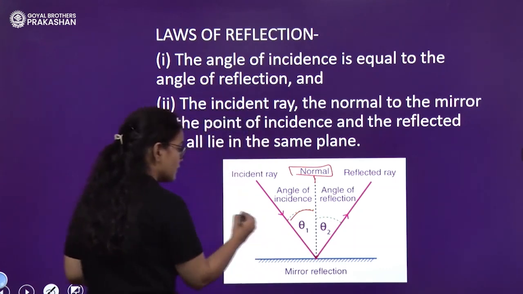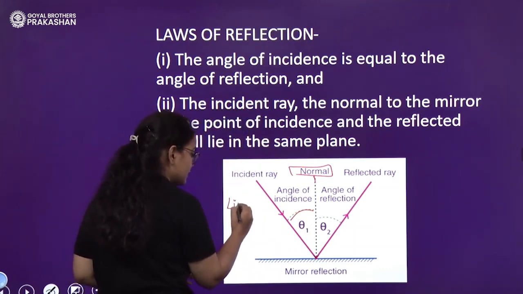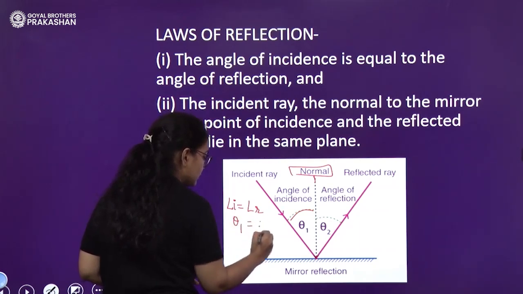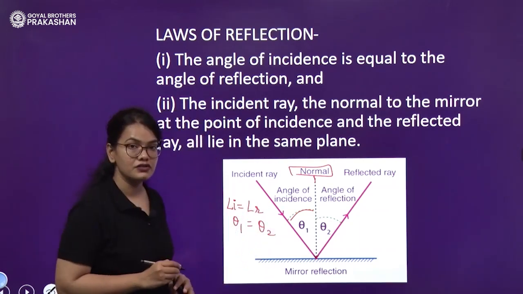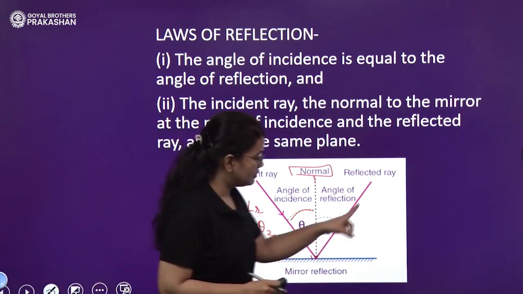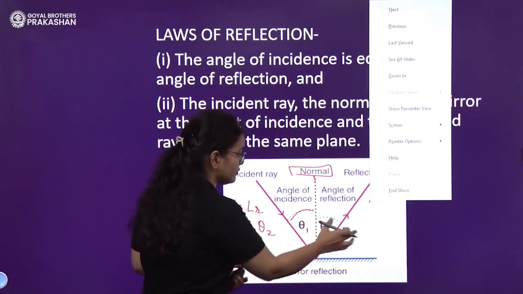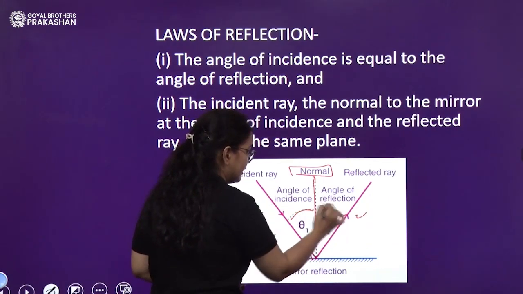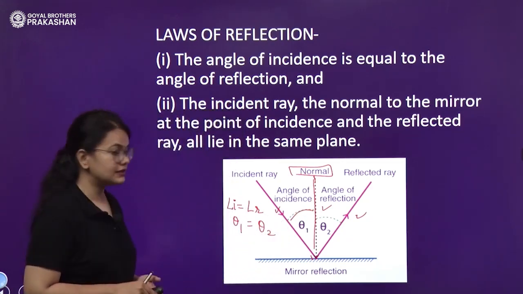What does the first law say? It says the angle of incidence is equal to the angle of reflection. That means theta 1 equals theta 2. This is the first law. Second law: this is your incident ray, this is your reflected ray, and this is your normal. All three of them lie in the same plane. That is the second law.